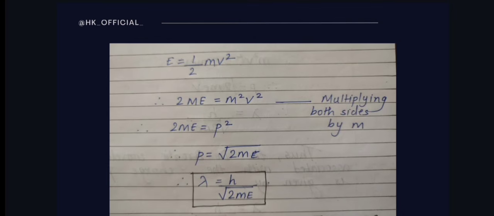Then if we take the under root, we want the value of p, that is momentum, we will get under root of 2mE. So just by substituting it in de Broglie's equation, lambda is equal to h upon under root of 2mE. We all know the de Broglie wavelength equation is lambda equal to h by p. Simply in the place of p we have substituted under root of 2mE. So I hope you felt it very simple. Very simple derivation. Just as I am starting and as I am ending, you have to write only this much in your exam and you will get complete marks, I guarantee you.